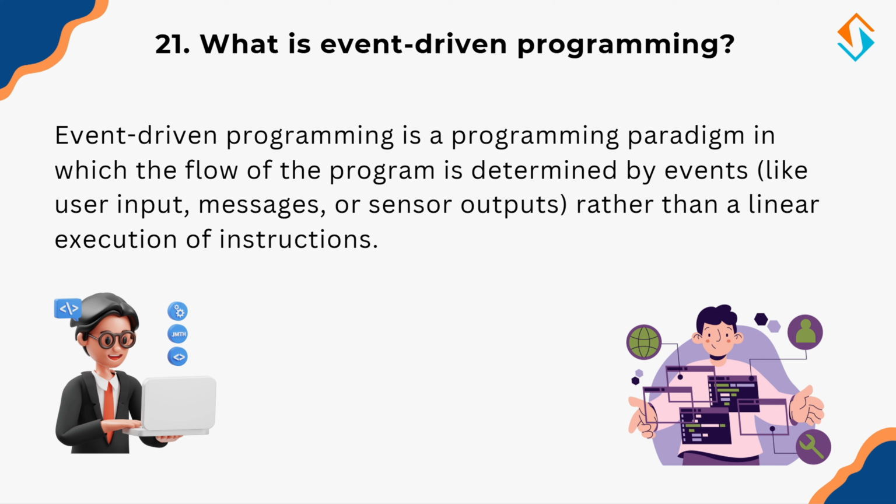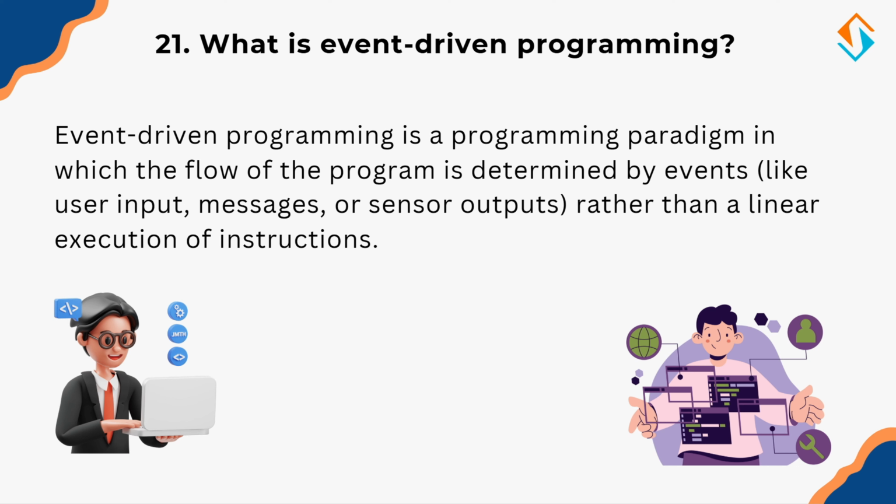Think about a graphical user interface application. When you click a button, an event is triggered, executing a function. Similarly, in JavaScript, event listeners handle user interactions like mouse clicks or keyboard inputs. This makes event driven programming highly suitable for real time applications such as web apps, game development, and IoT systems.